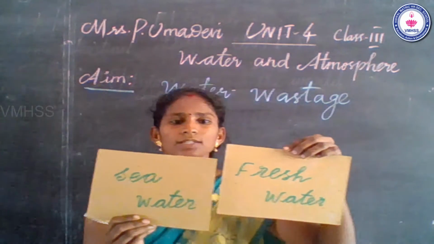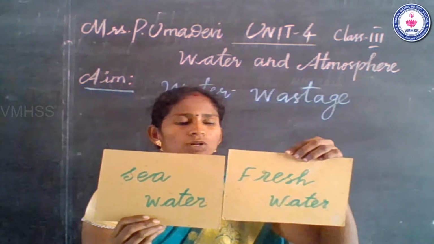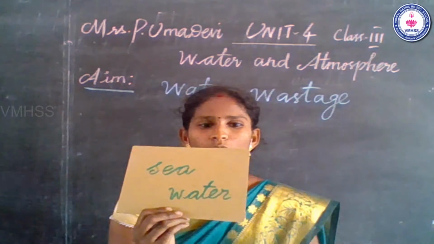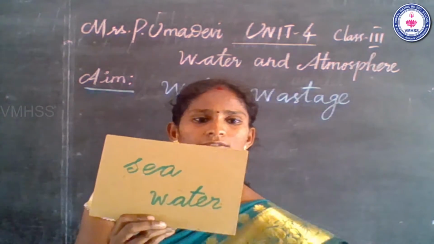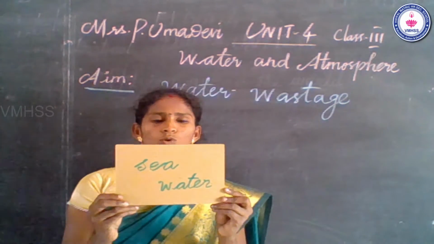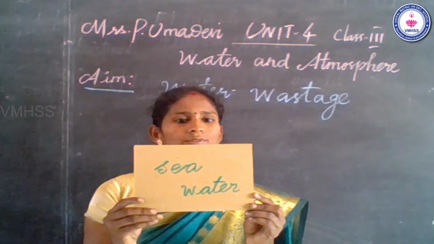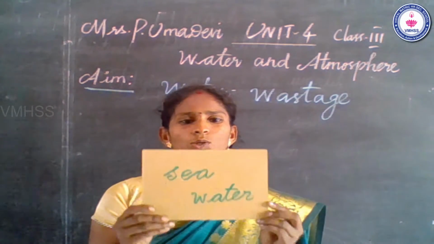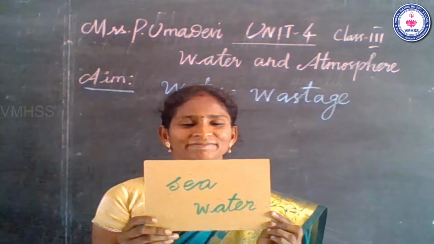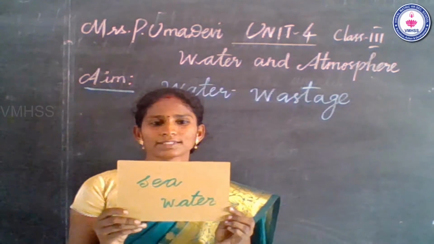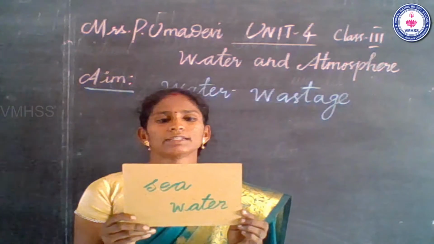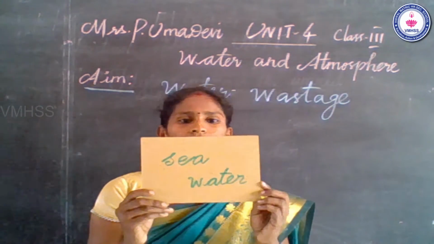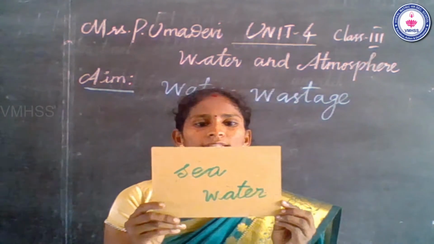Which type of water covers most of the earth's surface? Yes, sea water covers most of the surface of the earth, but it is not fit for human use. So what is meant by sea water? The water that contains salt is called sea water. It means the amount of salt mixed with fresh water.